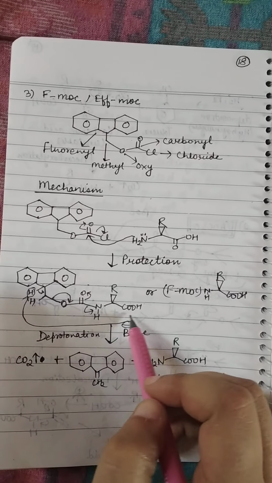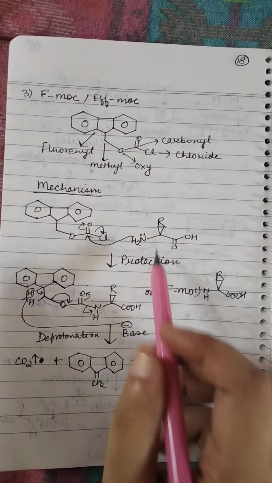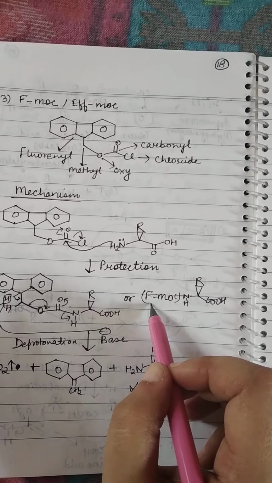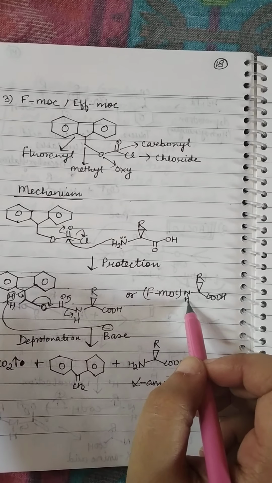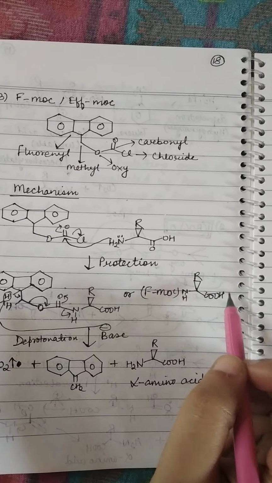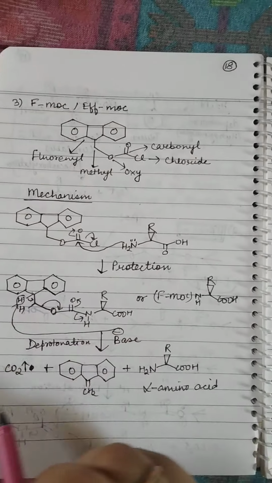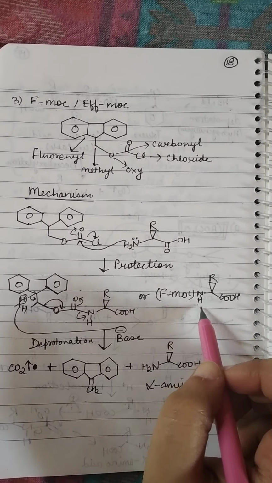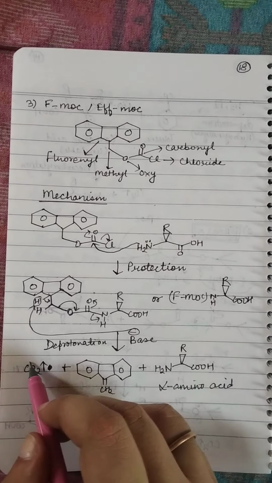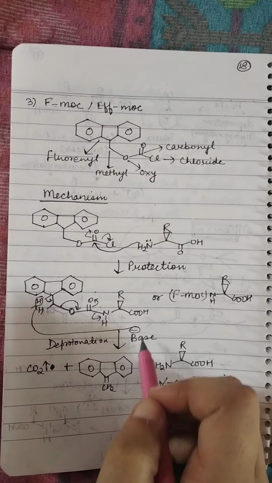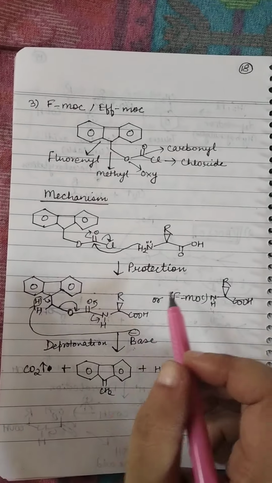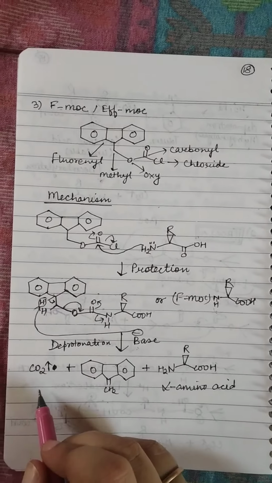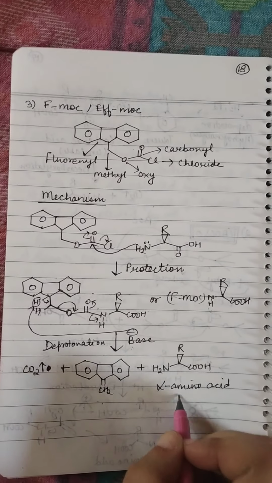So this structure will be formed by the reaction of these, and it can be written as FMOC-NHCHRCOOH. So the amine group is attached to FMOC and is protected. The amino acid's amine group is protected by FMOC. Now it can be deprotected by base. When base is added, this group is removed as this molecule, and CO2 is removed and the alpha amino acid is again formed.